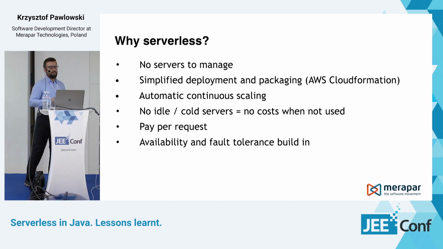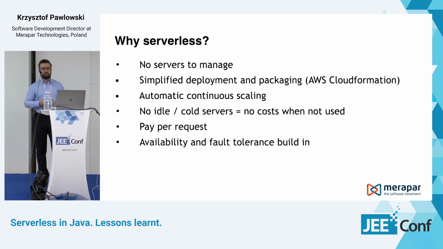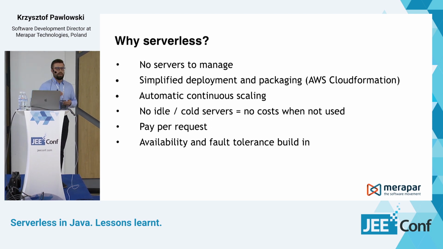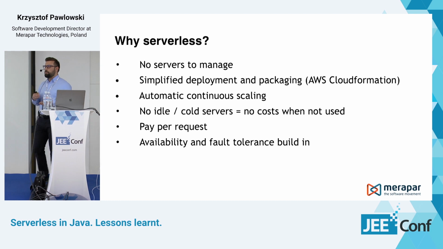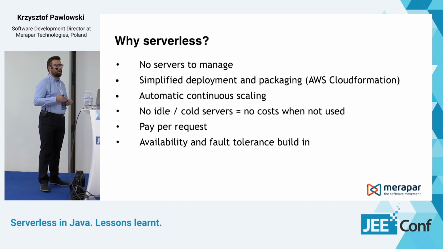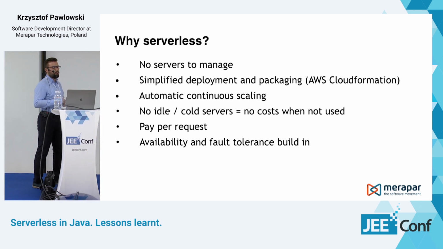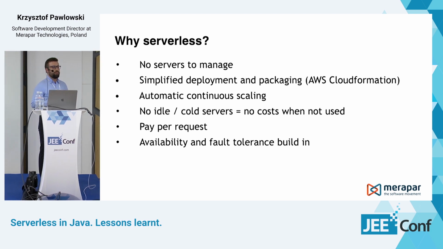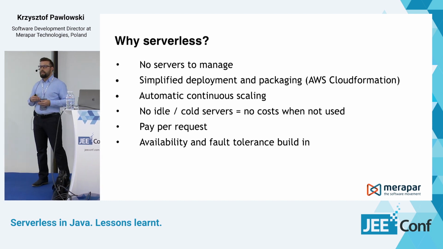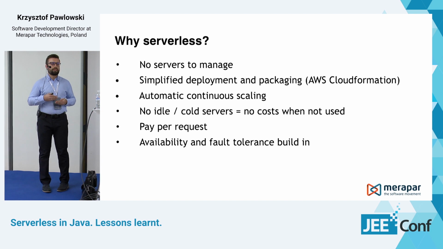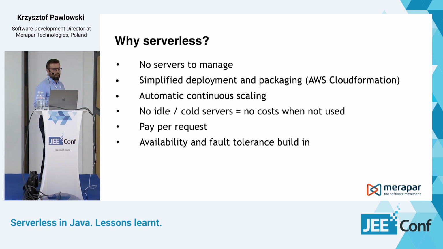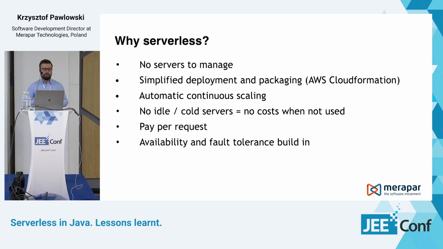Also, the deployment was simplified because we could use AWS CloudFormation, so we could define the whole application and infrastructure using one service. We defined what should be the properties of the database and what should be the properties of the deployment of Lambda functions. We put this all into CloudFormation YAML files, and we could deploy this with one command on our Jenkins. Also, because we used a fully serverless solution, the scaling was done for us out of the box. We didn't have to architect for scalability. We just chose those solutions from AWS, and we got it just as it is, without much more development on our side.